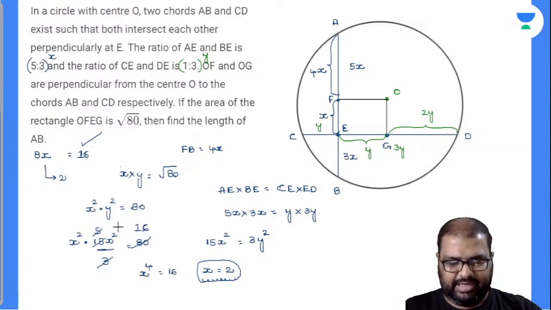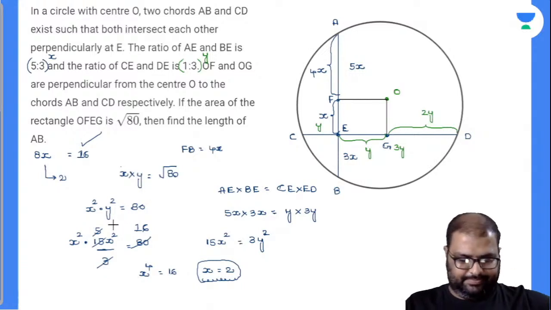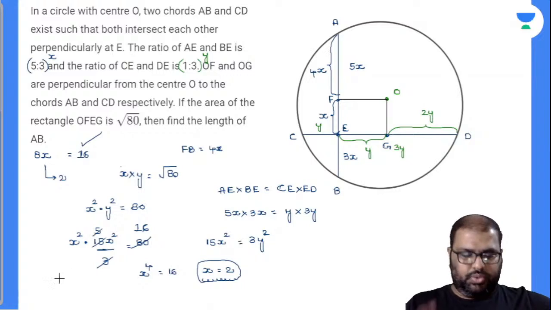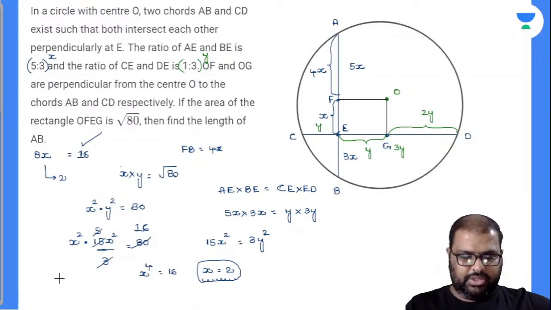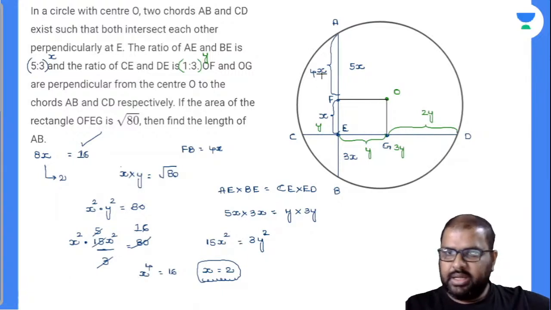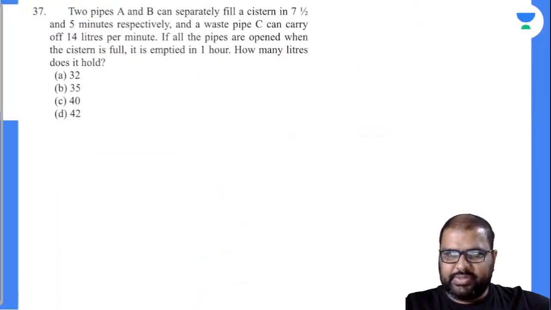Yes, perfectly, we are right. Exactly correct. Done? So two properties: one is the chord property, one is the secant property. Automatically you can solve the question fatafat and easily. So let's go for the next question.